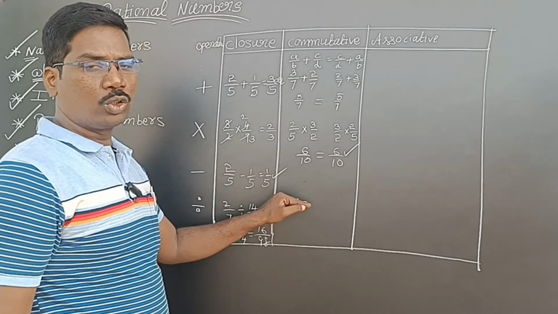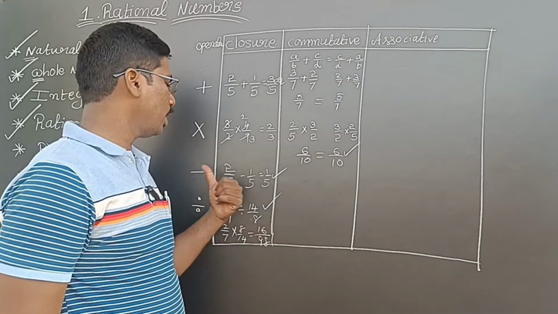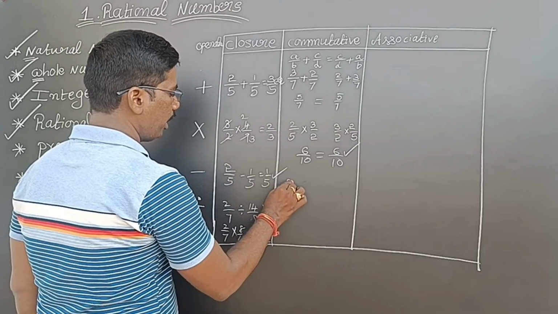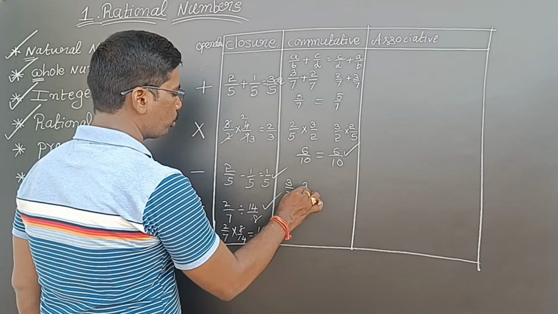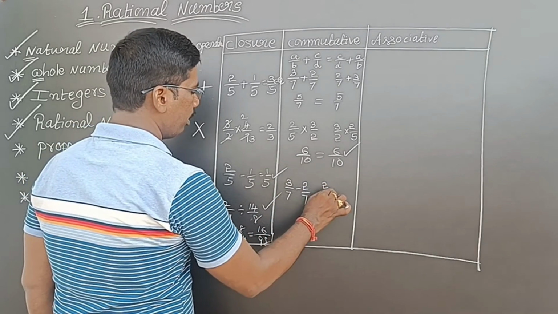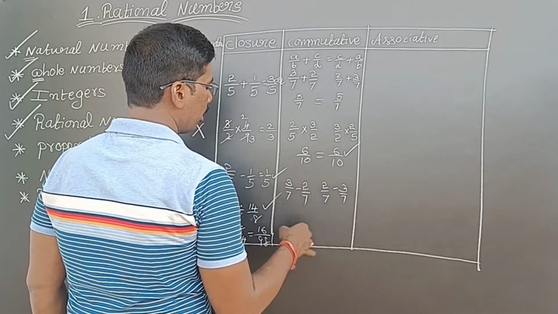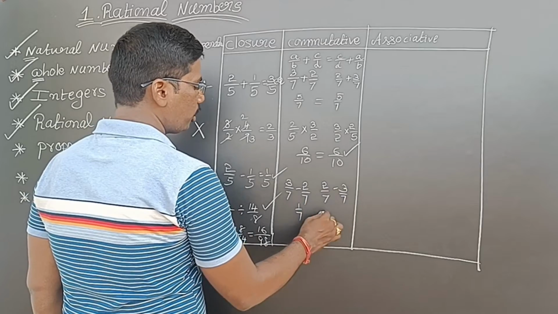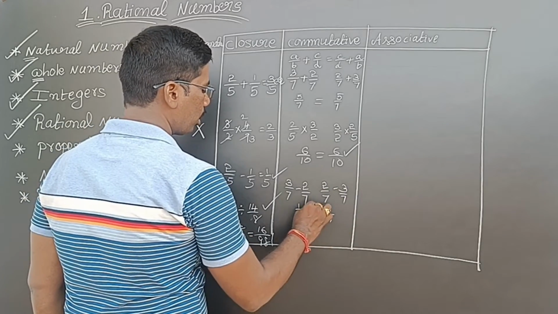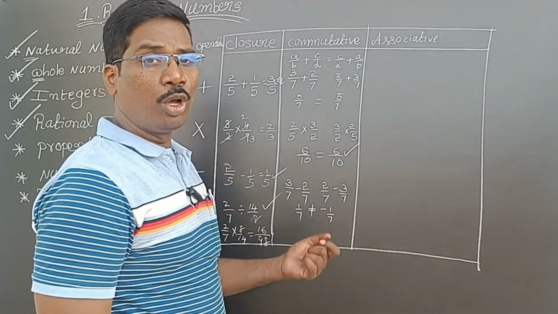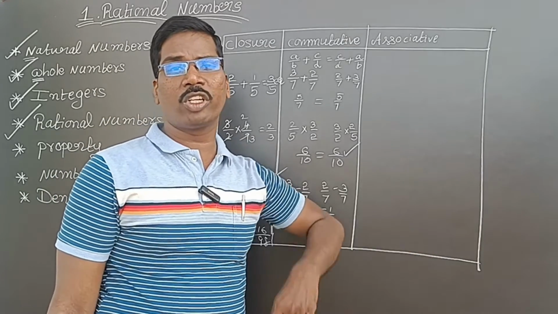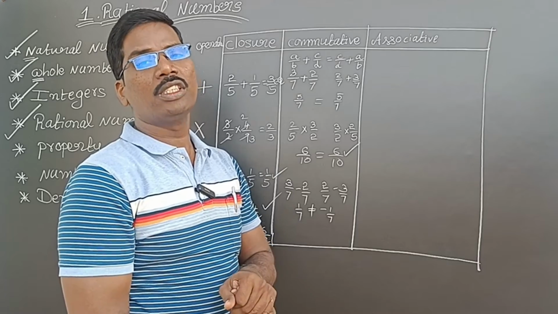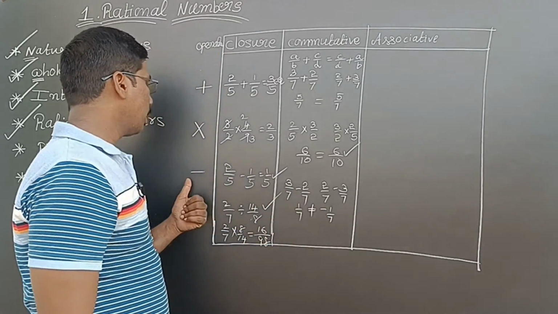In these two it failed. So commutative property is not satisfying in rational numbers under subtraction, under division. Why, sir? See here, same example only I will say. 3 by 7 minus 2 by 7 and 2 by 7 minus 3 by 7. Now see, 3 by 7 minus 2 by 7 means 1 by 7. 2 by 7 minus 3 by 7 means minus 1 by 7. Both are never equal. 1 by 7 is a positive number and the other is a negative number, never equal, because the positive number is that side, the negative number is this side. So commutative property is not satisfied in rational numbers under subtraction.